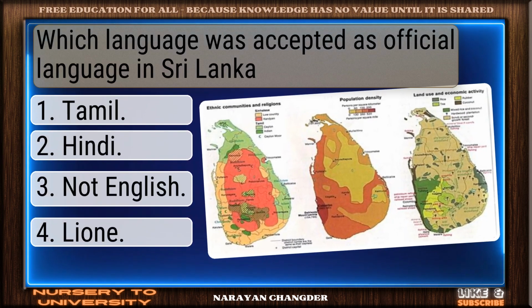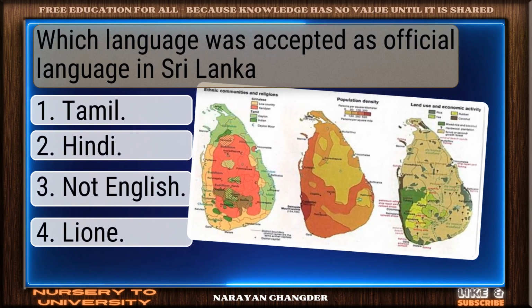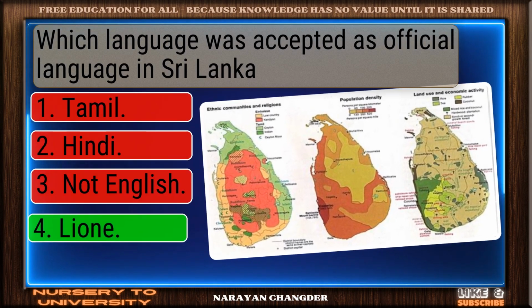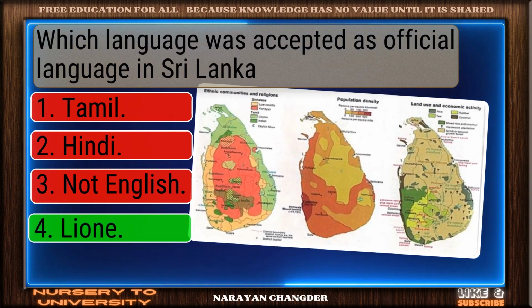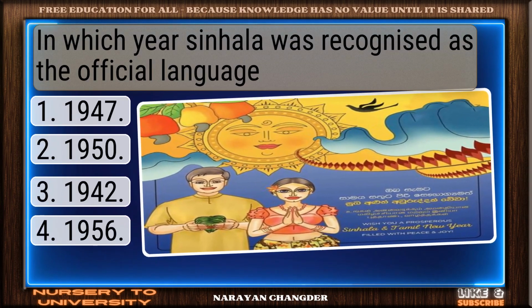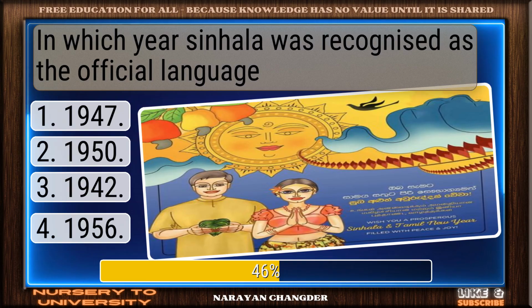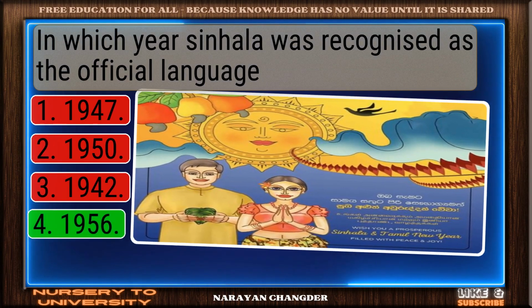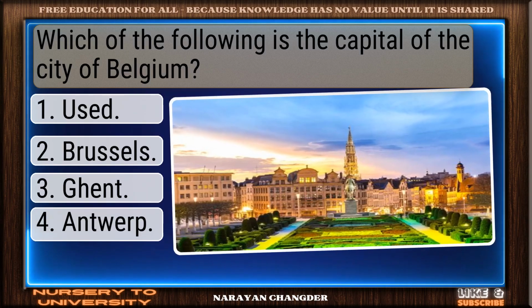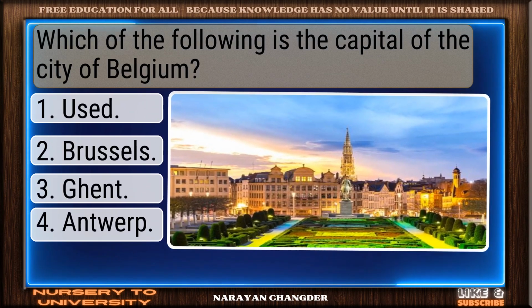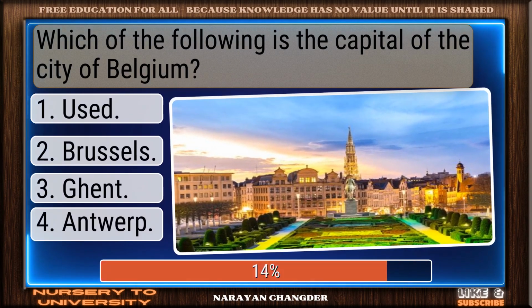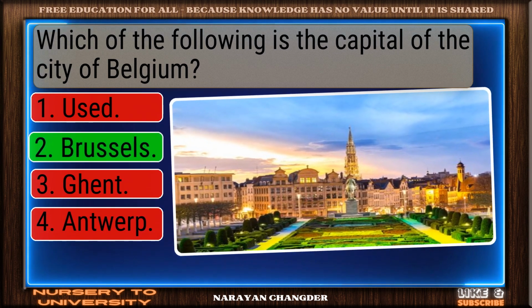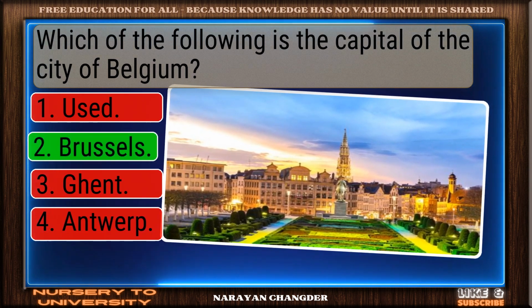Which language was accepted as official language in Sri Lanka? Exactly. Lion makes sense. In which year Sinhala was recognized as the official language? Smart move. 1956 is accurate answer. Which of the following is the capital city of Belgium? Correct response. Brussels is accurate.